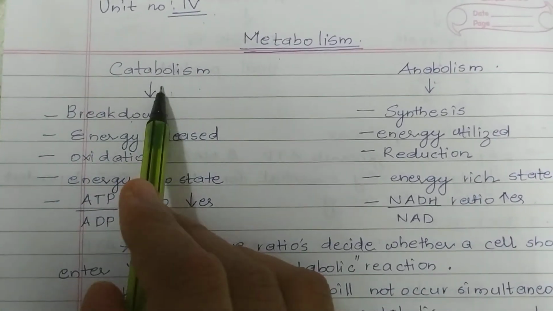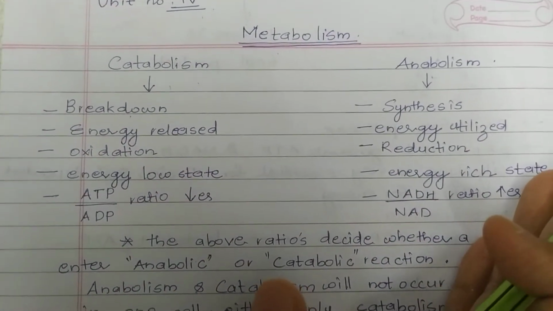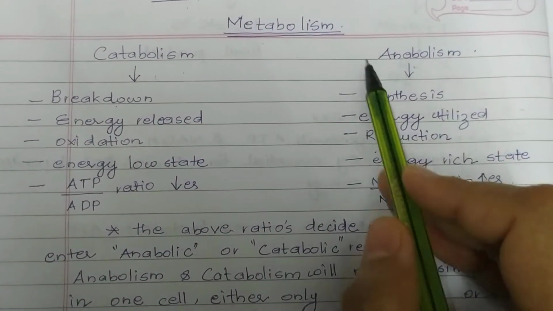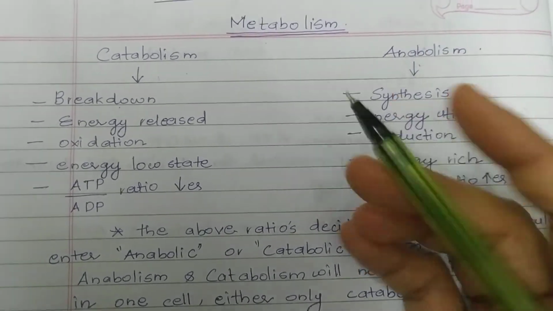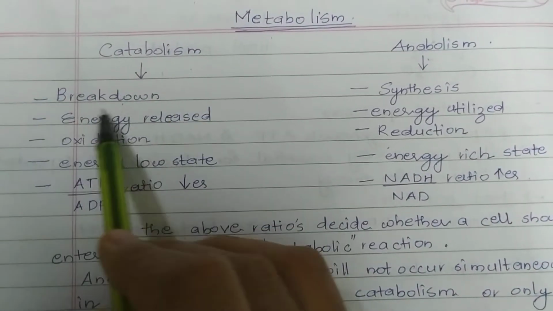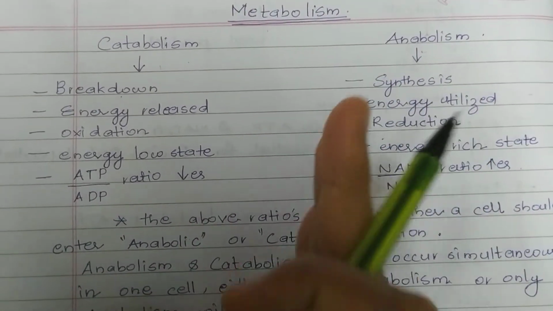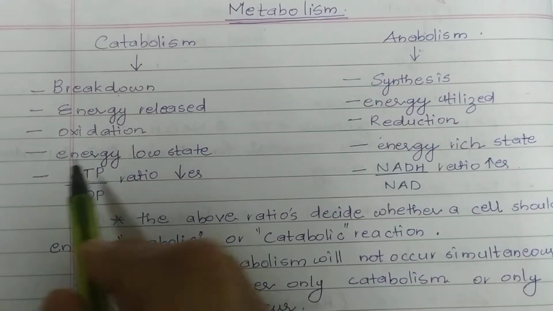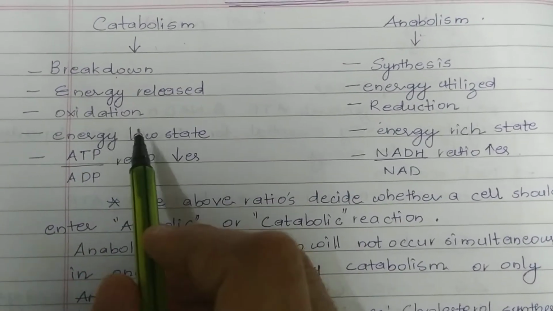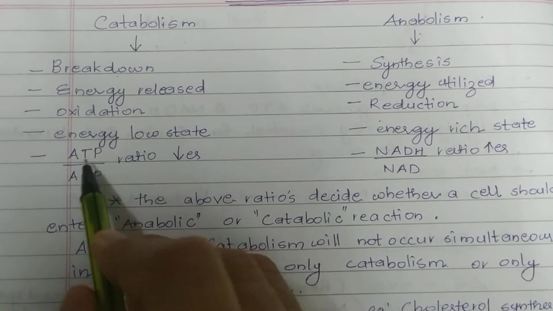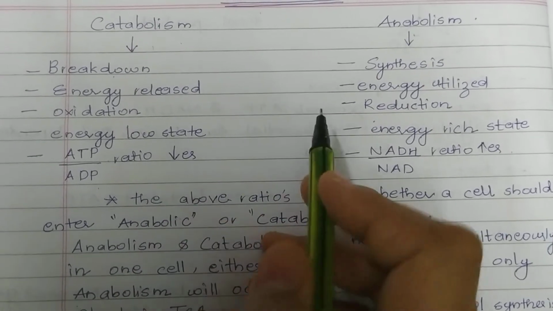The literal meaning of catabolism is breakdown. Something is broken. And anabolism means synthesis takes place, something gets synthesized. Whenever there is a breakdown, the bonds are broken down and the energy gets released. Basically it's an oxidation reaction, oxygen is involved, and it results in an energy low state. The ATP to ADP ratio will be very low, the ratio decreases.